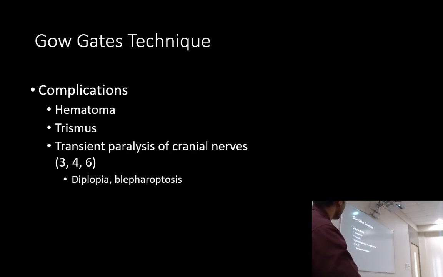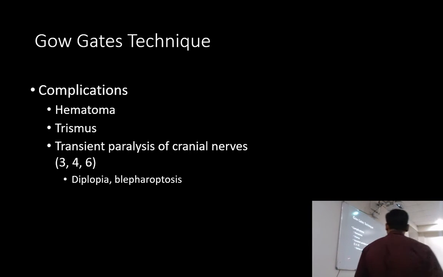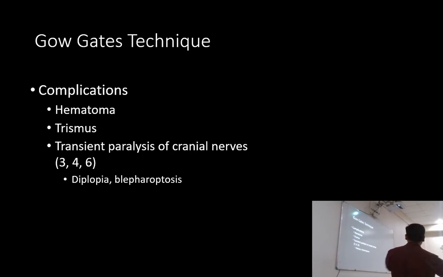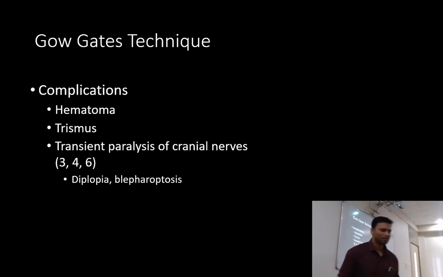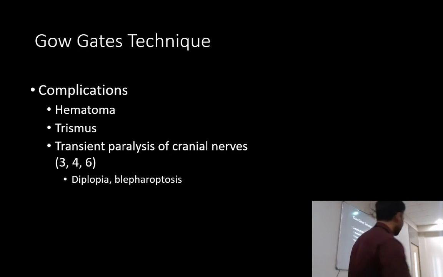So complication में hematoma, it is usually by the internal maxillary artery, but it is very rare. Trismus is also very rare. If you don't contact the bone and you go into posterior and deposit the LA, you might block the third, fourth and sixth cranial nerves, and that will lead to the symptoms of diplopia, blepharoptosis. Okay, tongue twister है. तो उसमें क्या होता है, just eyebrow है ना upper, it droops down. So these are very rare if you follow the technique. नहीं होता है. Okay?